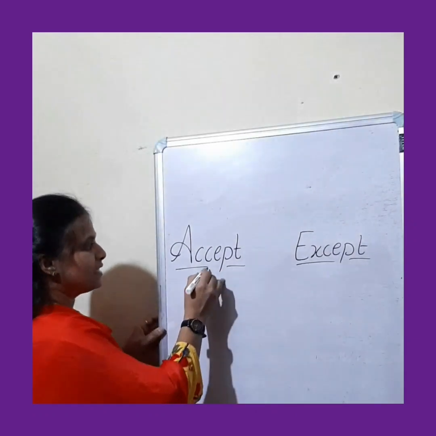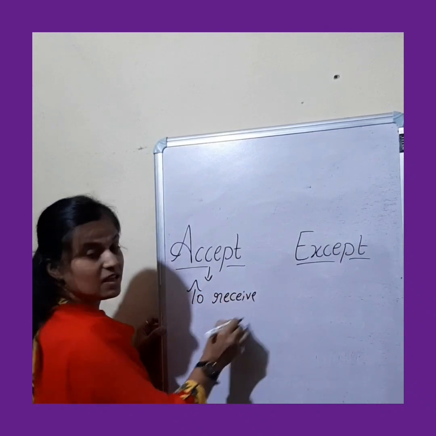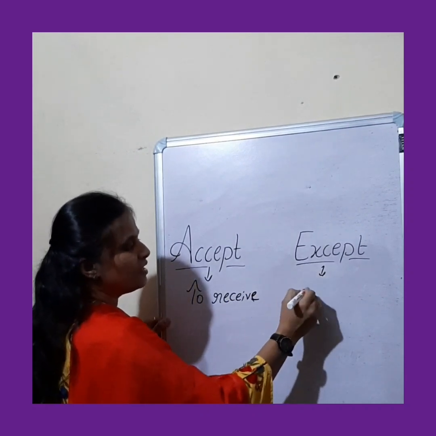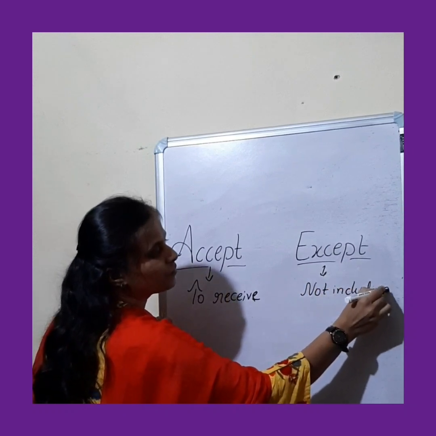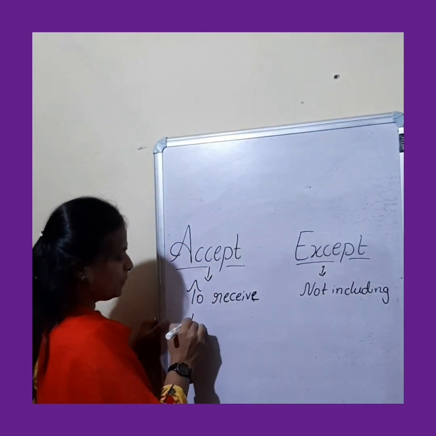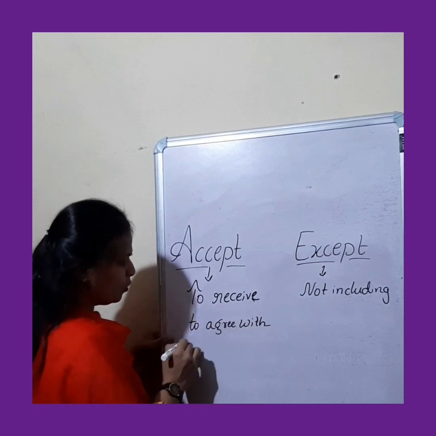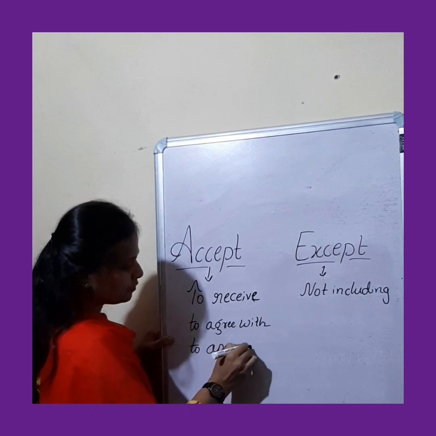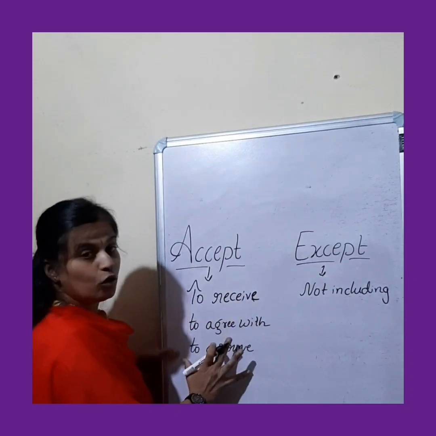So accept means to receive, okay, to receive, or you can say to agree with, or to approve. Fine. So the meaning of this accept is to receive, to agree with, or to approve.